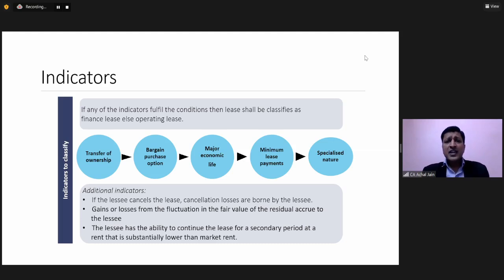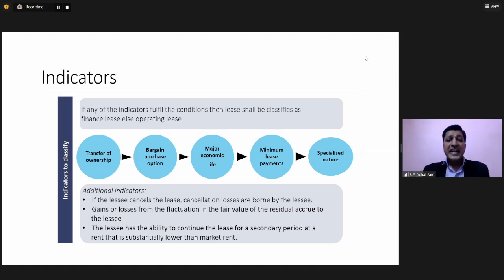Then in such a case, let's try to understand the substance of this transaction. So in substance, what is happening? In substance, if we understand this transaction, during the period of the lease, all the risk and rewards related to the asset will be enjoyed by the lessee. And once the lease agreement is over, ownership will get transferred to the lessee. So effectively, all the risk and rewards related to that asset will always be with the lessee only.